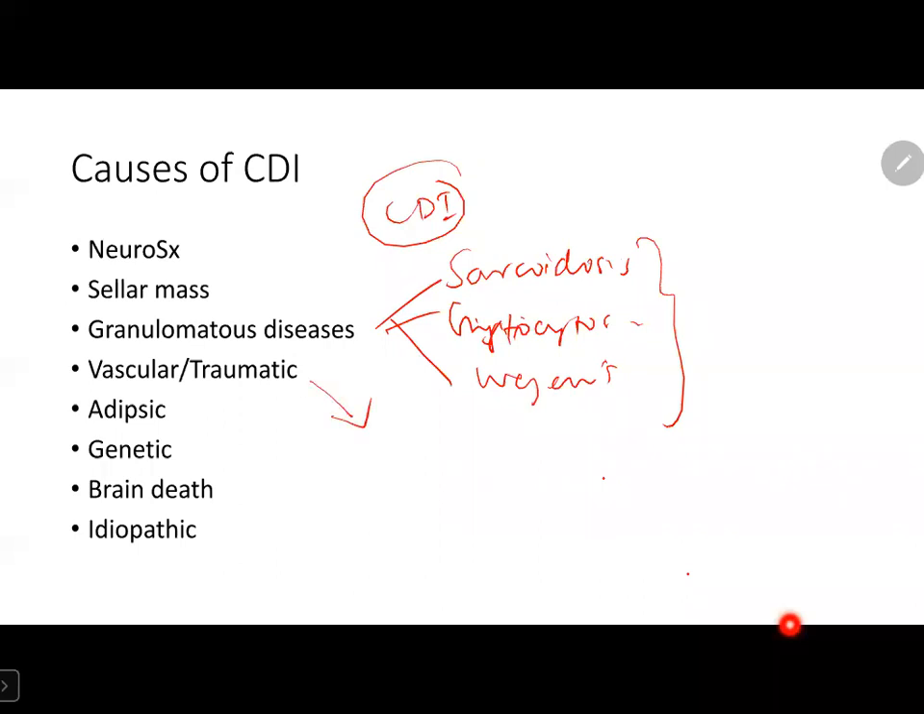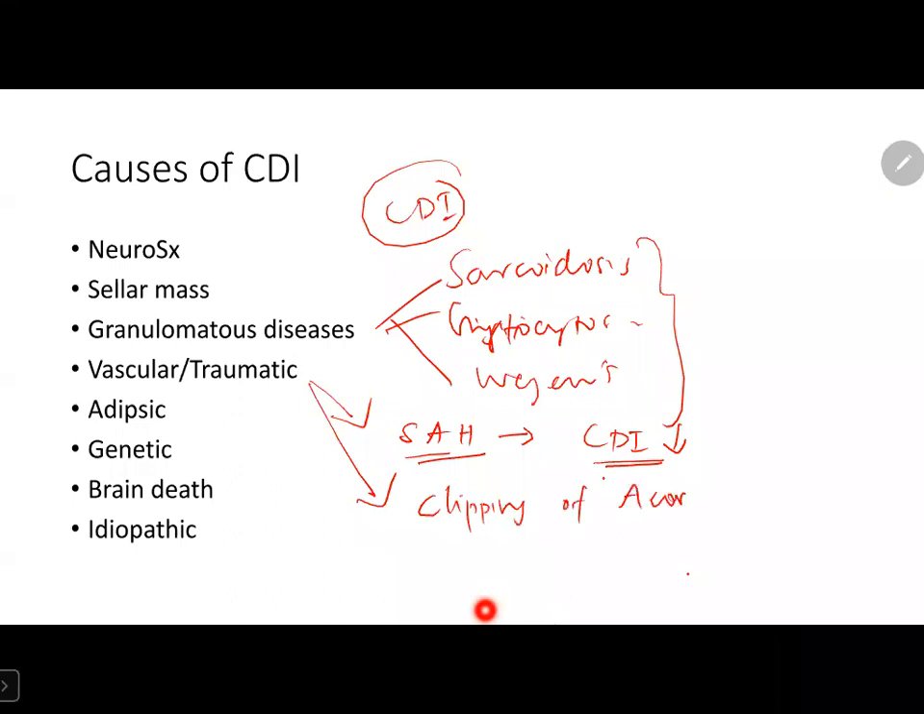Fourth one is vascular or traumatic event. Here we discuss three things. One is SAH. Here, if patient recovers, mostly cranial diabetes insipidus will resolve after some time. It will not be permanent. Second one is clipping of anterior communicating artery aneurysm.